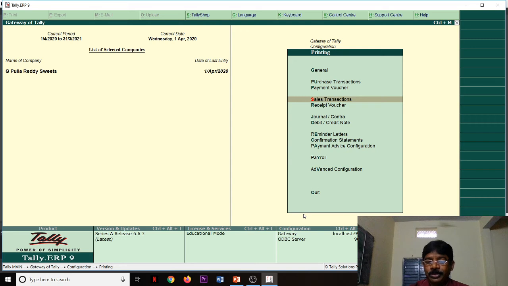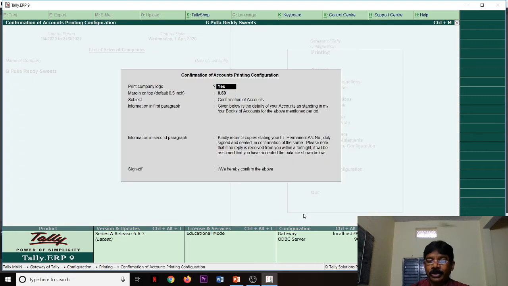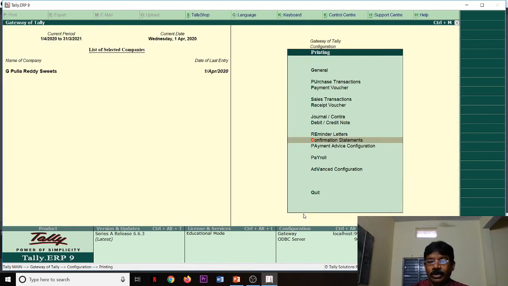according to the POS machine, the bill will be printed, 2 copies. Receipt voucher, journal voucher, debit and credit vouchers, letters, statement configuration, print a company logo. If I set yes here, it will ask me to upload the image, the company logo image. Automatically it will print on reports. Margin on top, we can configure according to that.